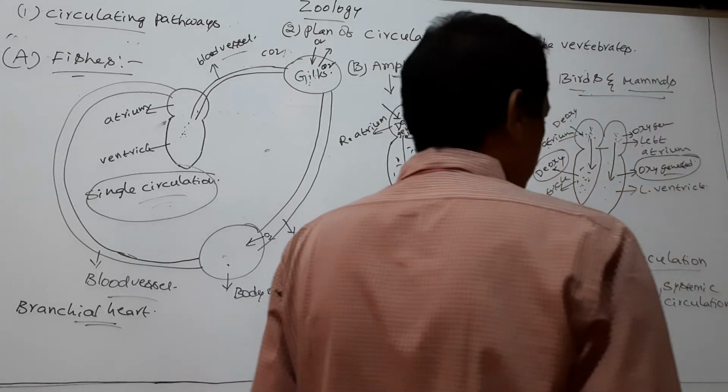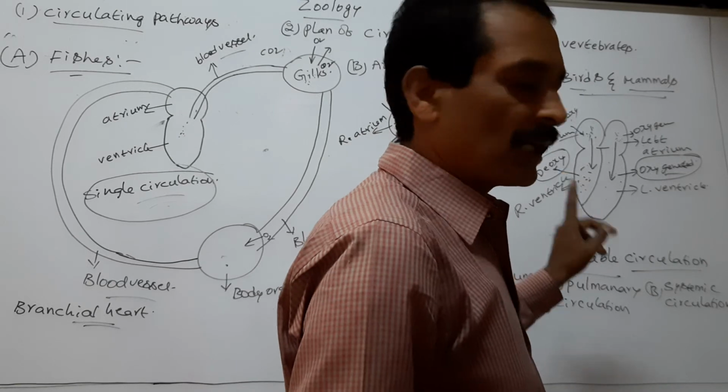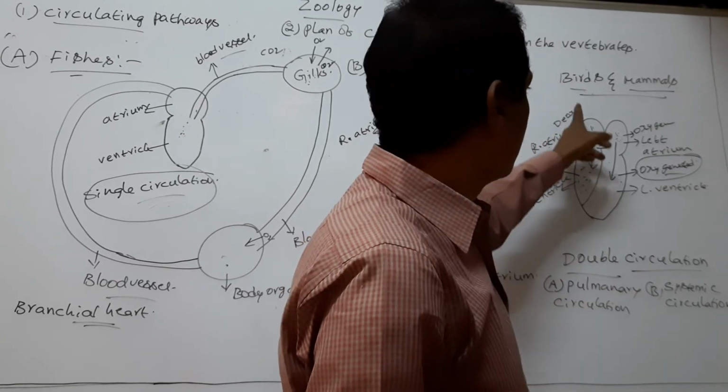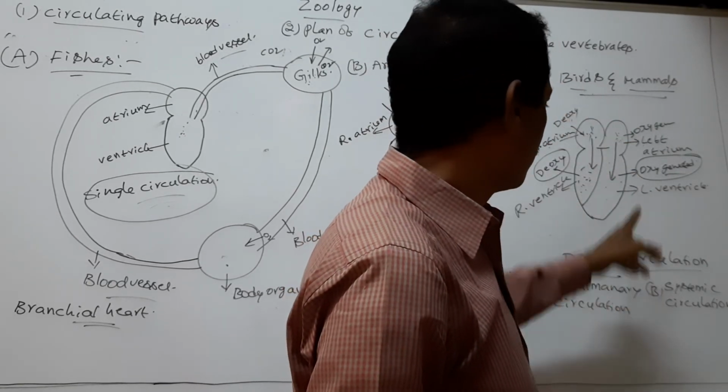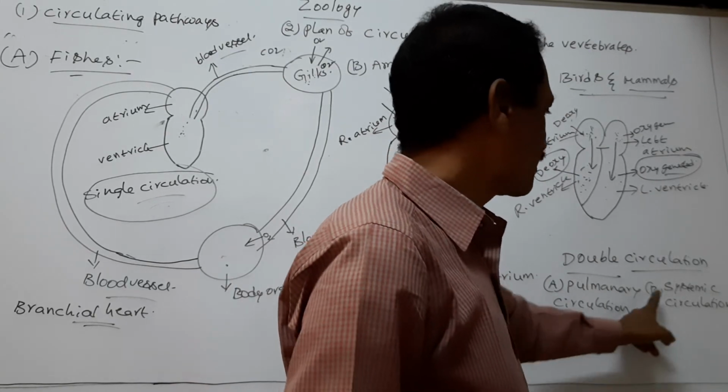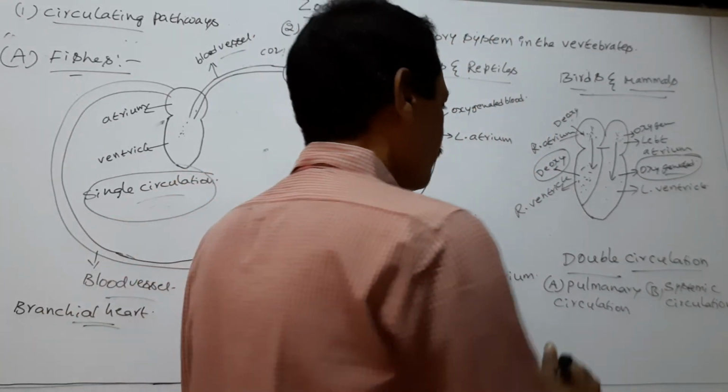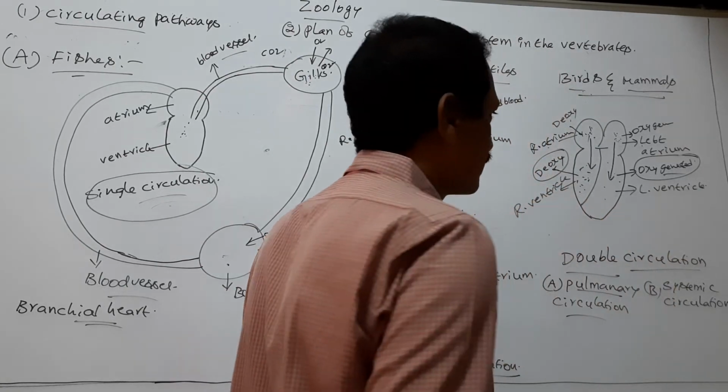So two circulatory pathways appear in the heart of birds and mammals, namely pulmonary circulation and systemic circulation. What is pulmonary circulation?